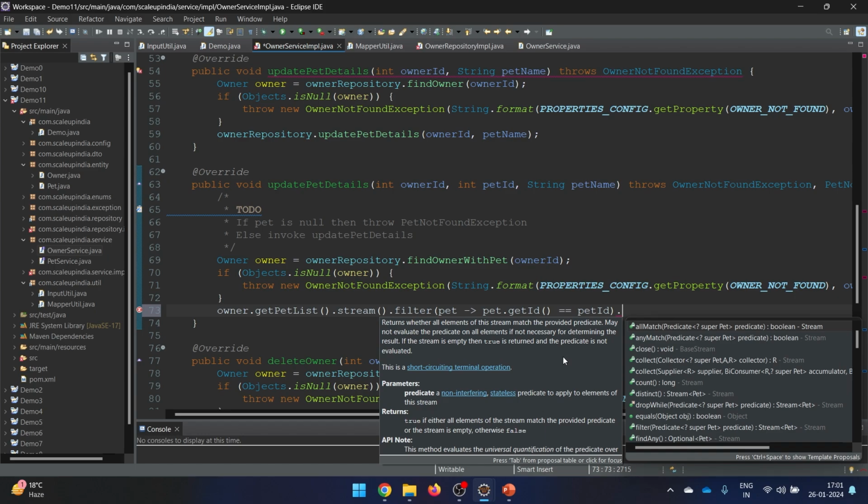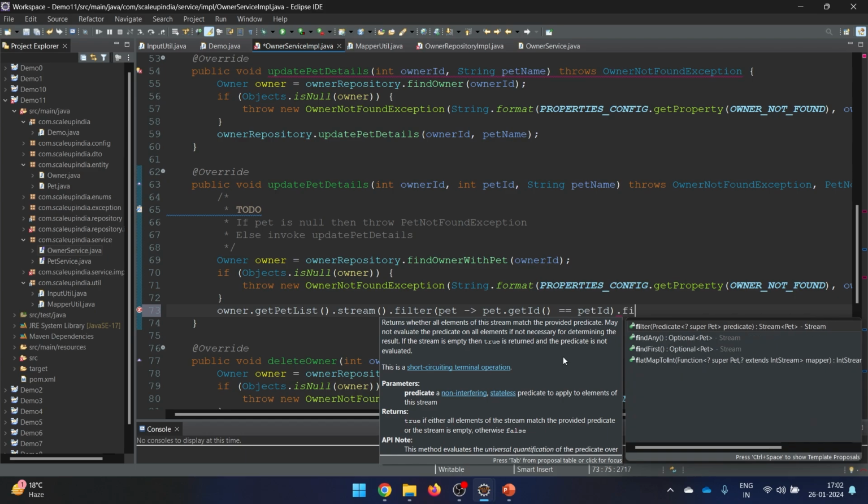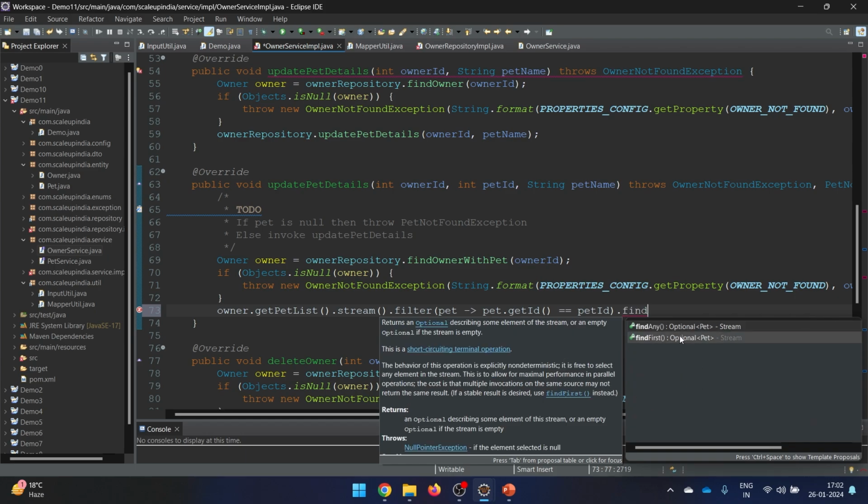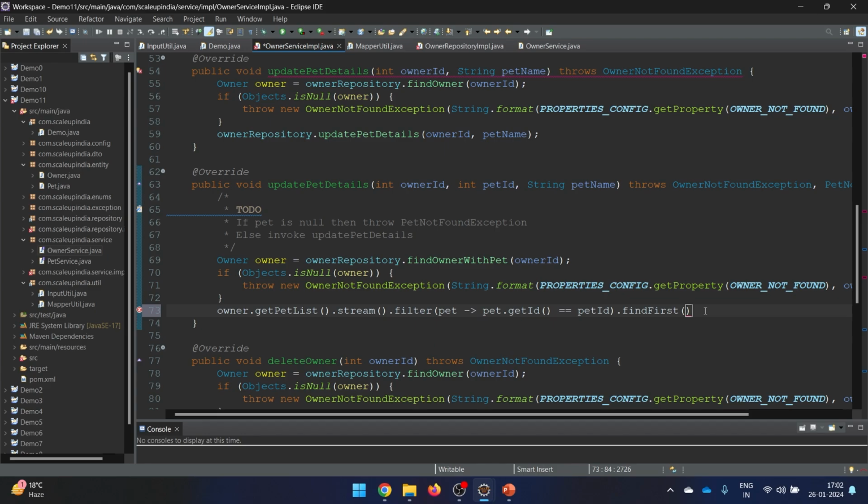So let's say that there are 10 pets. Out of those 10 pets, the ID which was provided was, let's say, 3. So I will find it on number 3 only. Why should I keep on continuing till the end? So what I will say is find first. Obviously there will be only one pet with one pet ID, but why iterate over the whole list? So we'll just go for that particular part only. So we'll say find first.